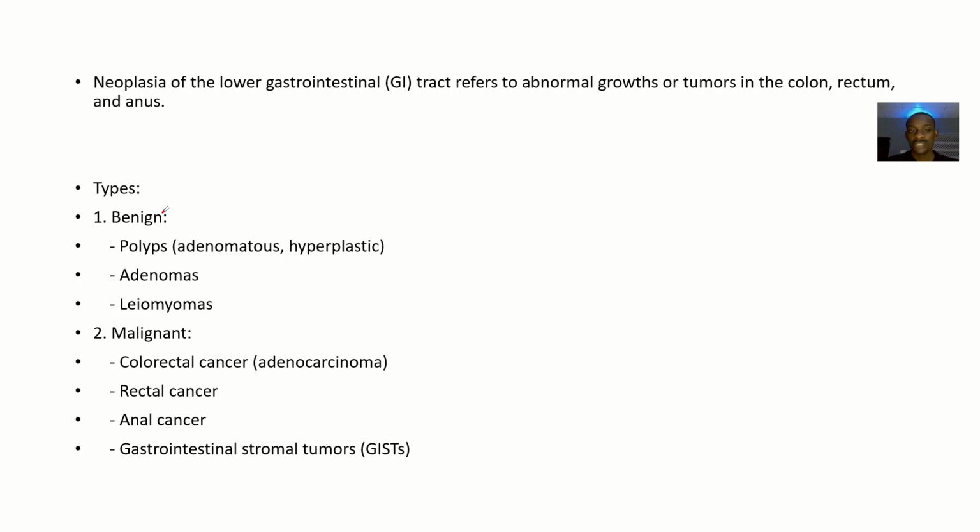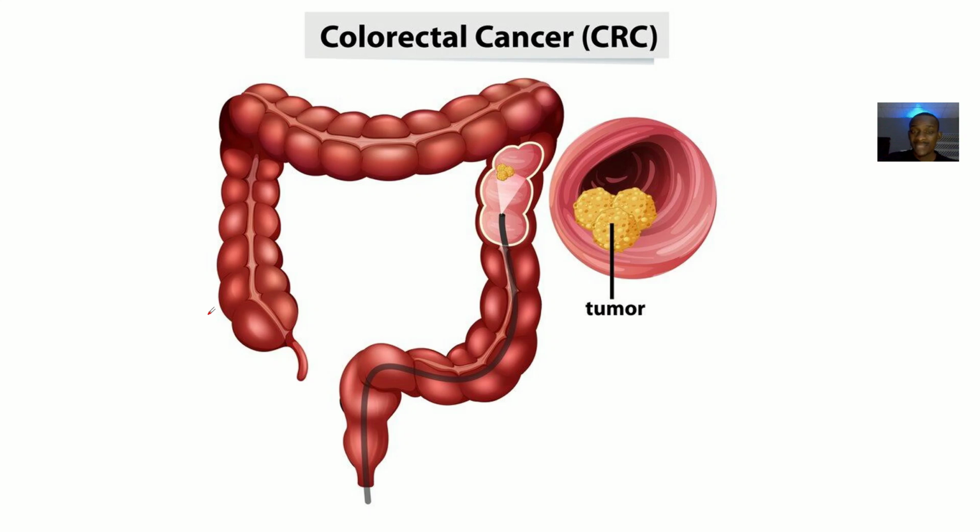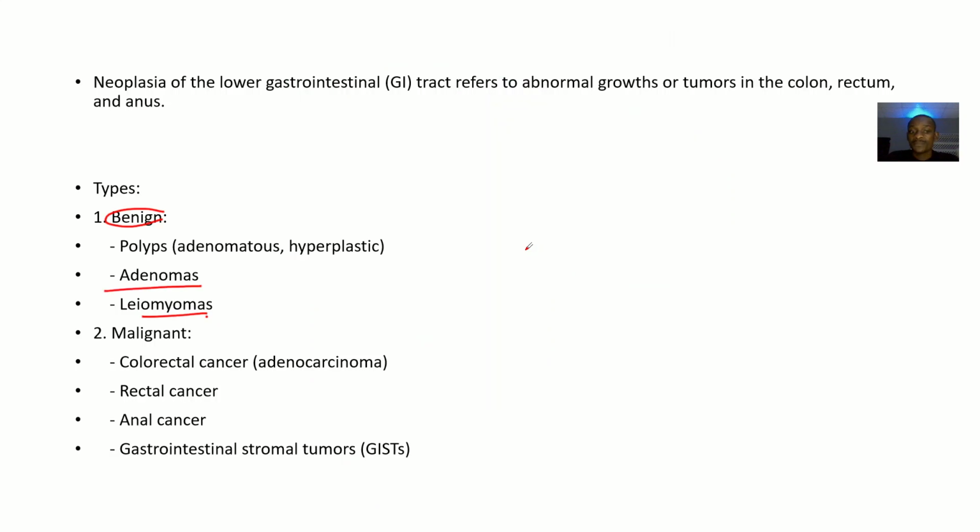The types of these tumors include the ones that could be benign, where you're talking about things like polyps, adenomas, and leiomyomas. Then the ones that could be malignant, which are spreading, metastatic. We have things like colorectal cancer, which can be detected using a colonoscopy. Then we have rectal cancer, anal cancer, then gastrointestinal stromal tumors. So these are examples of malignant tumors that we have.